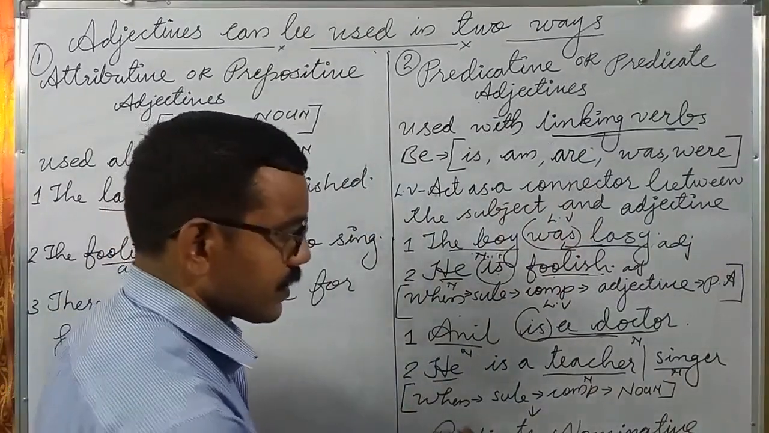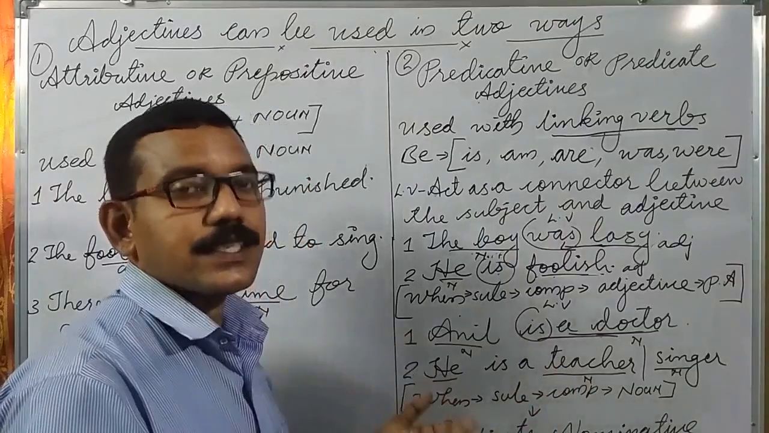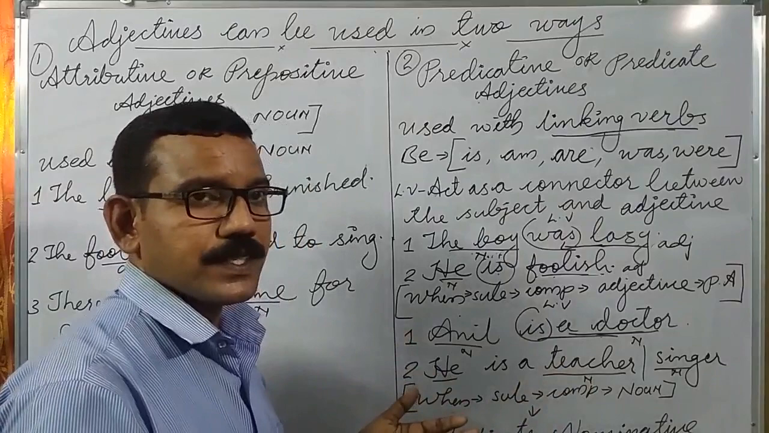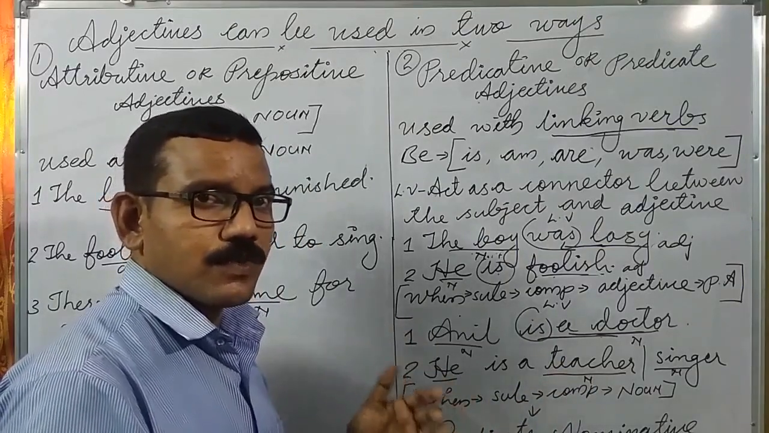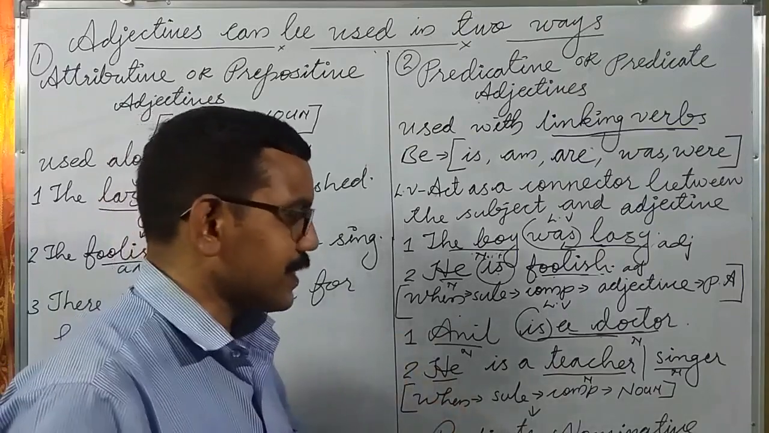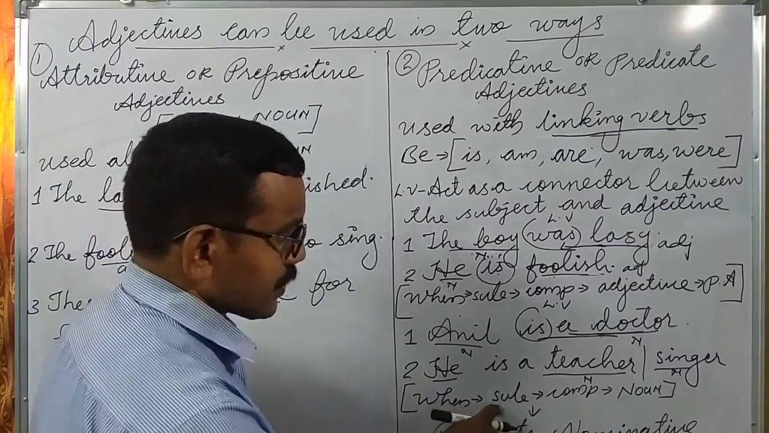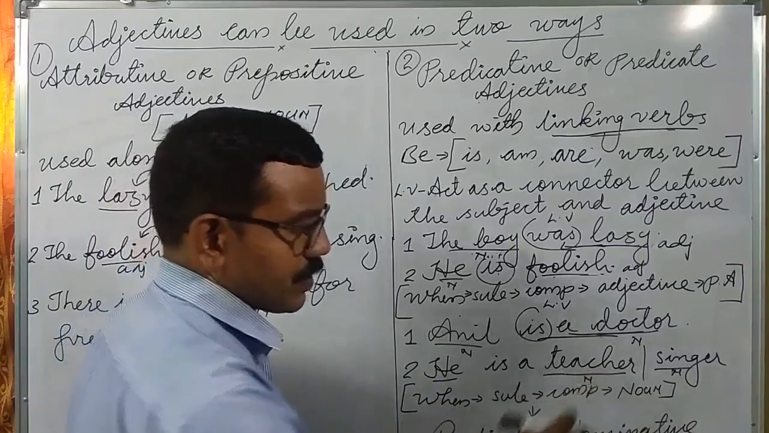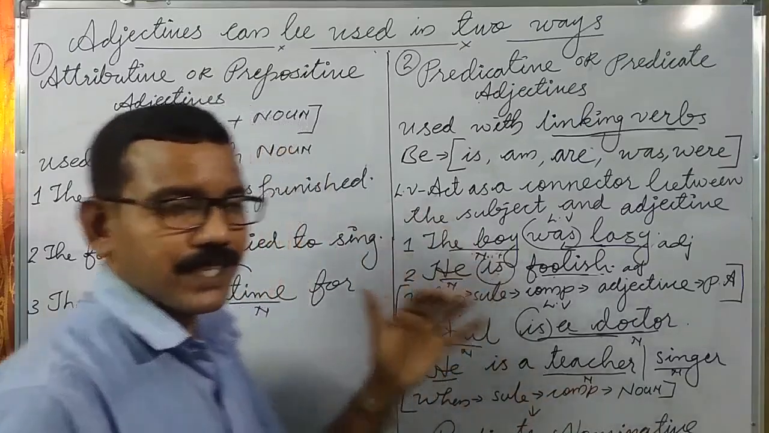Here teacher is a noun. It acts as an adjective. So what we can say is it is a predicative nominative. When a subject complement is a noun, it is called a predicative nominative. That is what we have seen here.